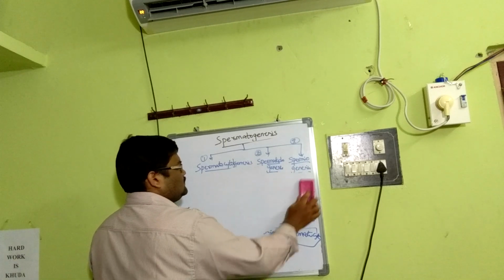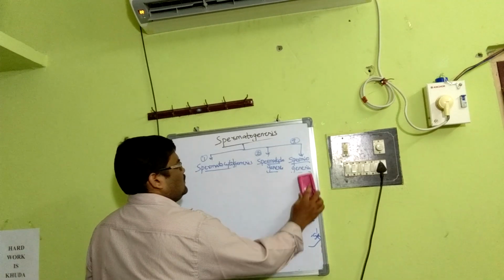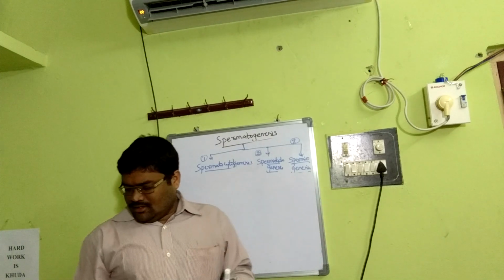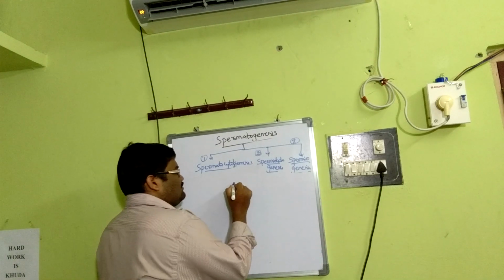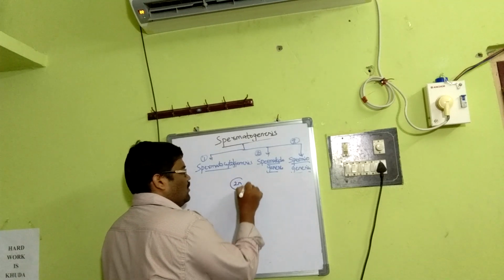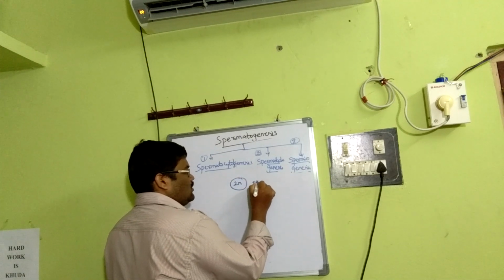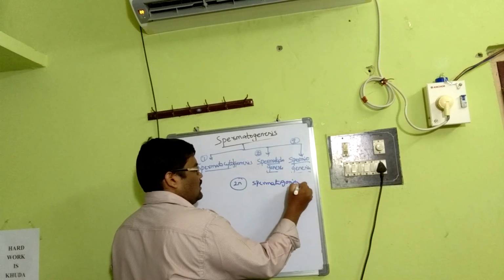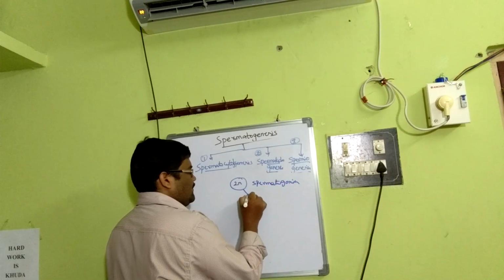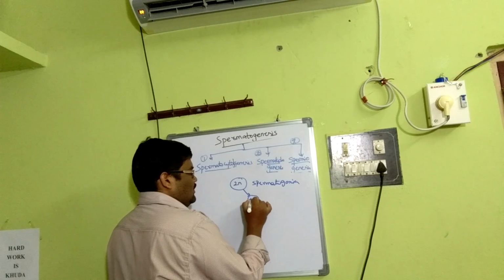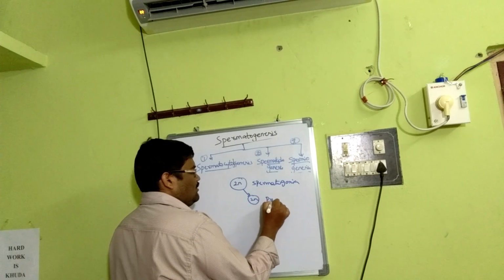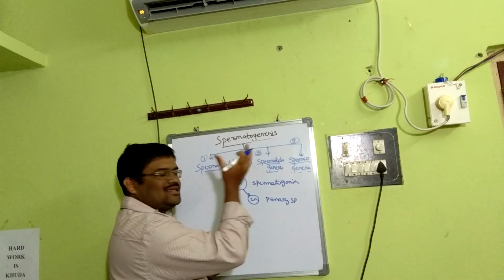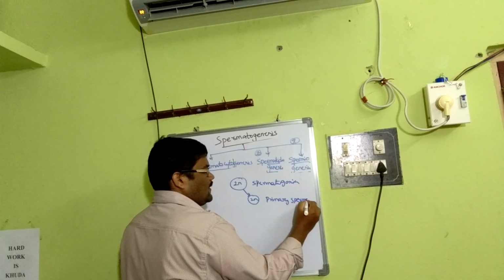Say this is a diploid spermatogonia. It becomes primary spermatocyte, by the mechanism we have discussed.